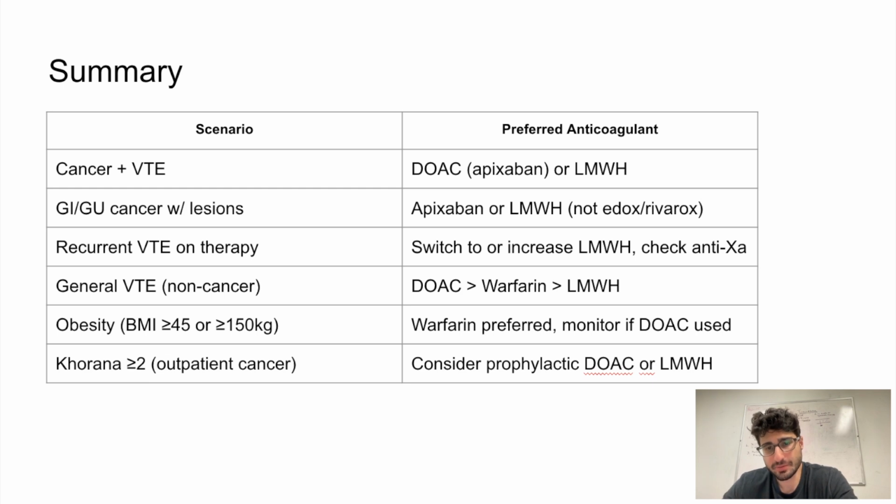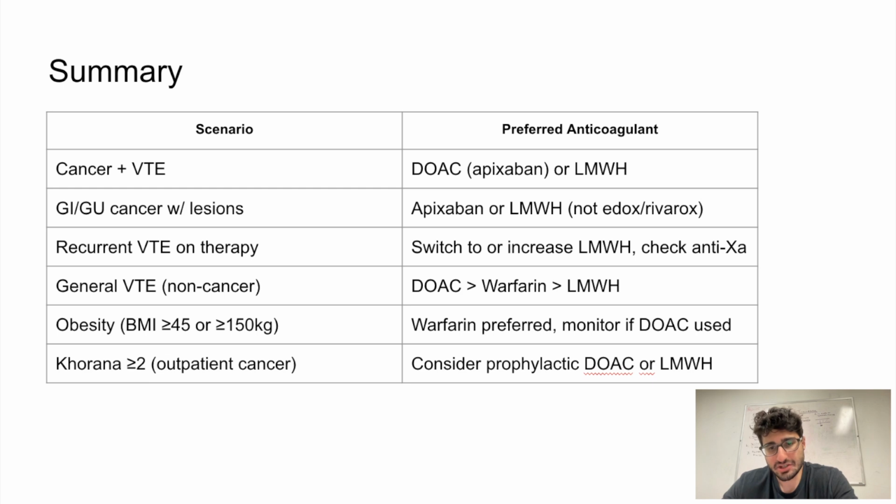In patients with severe obesity, which is considered a BMI of 45 or more or weight of 150 kg or more, the efficacy of DOACs becomes less reliable, and so in these cases, warfarin is preferred. And if a DOAC is used anyway, we should monitor drug levels by checking peak and trough concentrations.